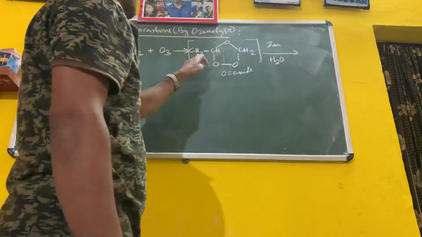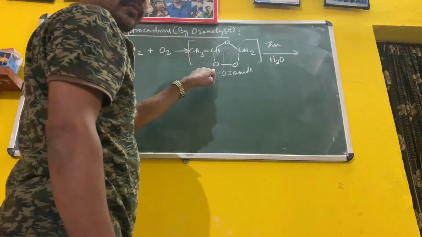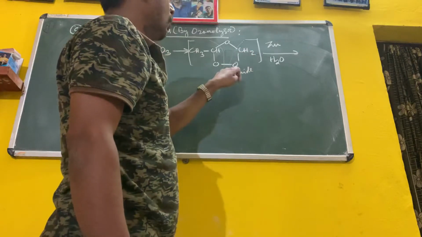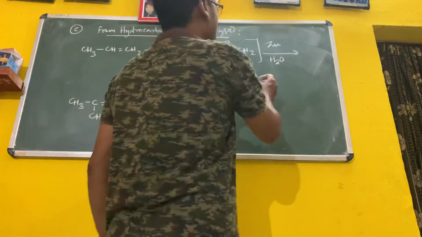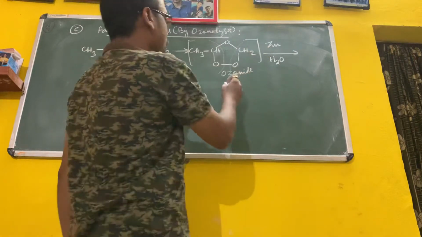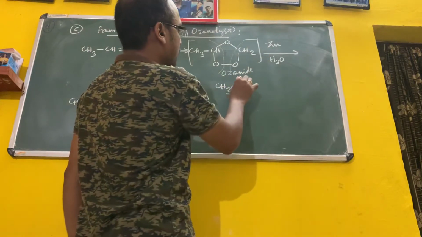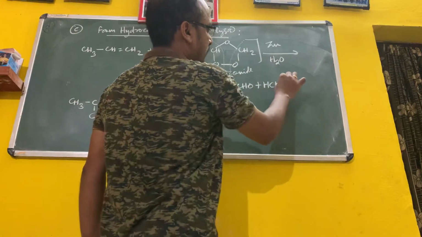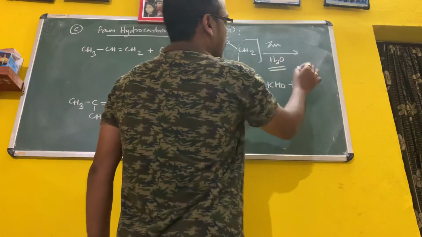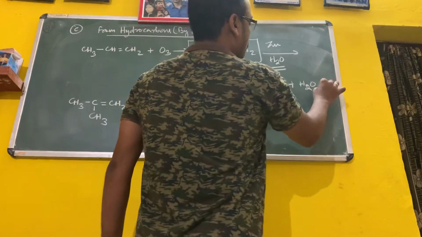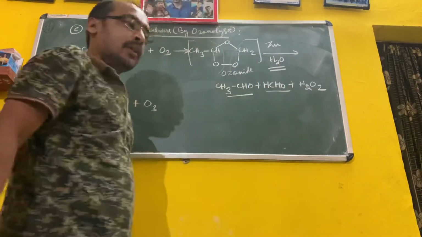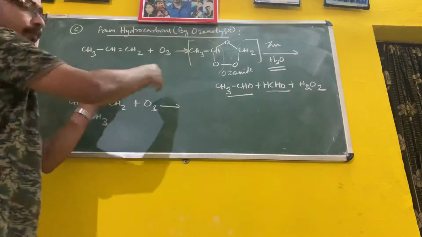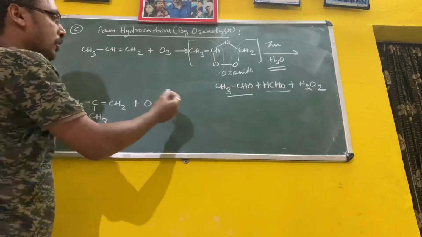You see this one, CH3CHO, ethanal, and HCHO, methanal. Both are aldehydes. So what are the products? CH3CHO plus another product HCHO, plus what are the byproducts, H2. So this is the preparation of aldehyde.